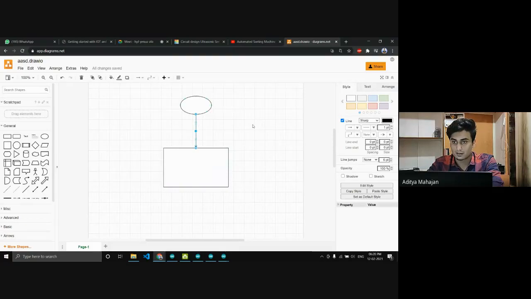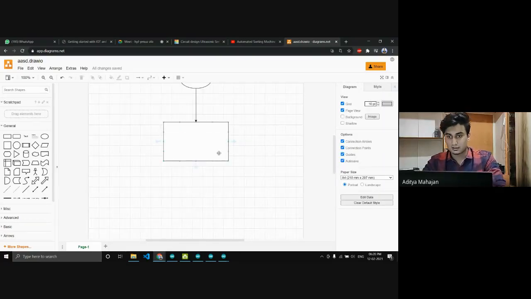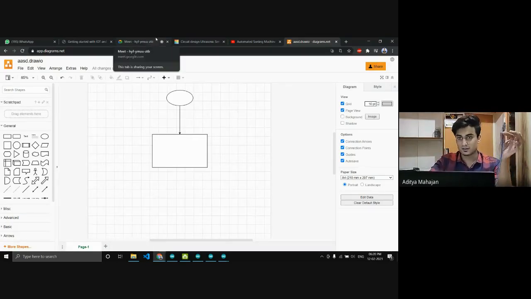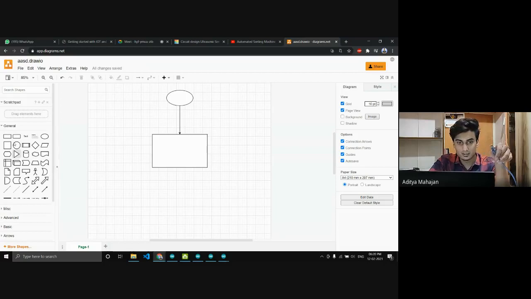And you power your Arduino. Here I'm using a USB cable to power my Arduino, but in an older car there won't be any USB. So you will be using DC voltage here. Let's say this is a battery.